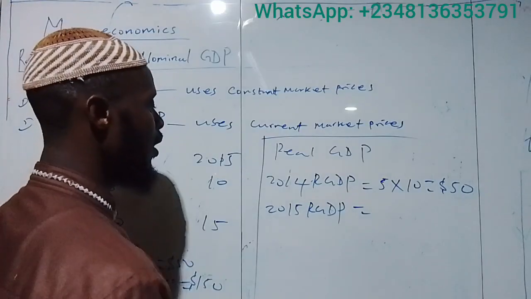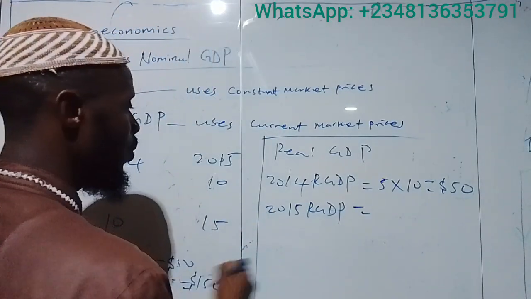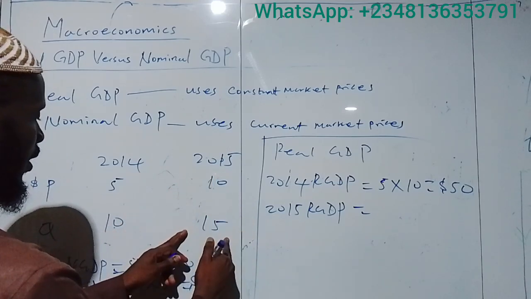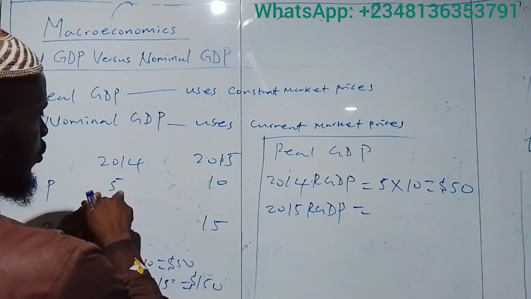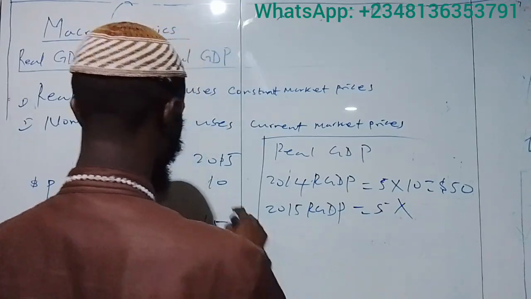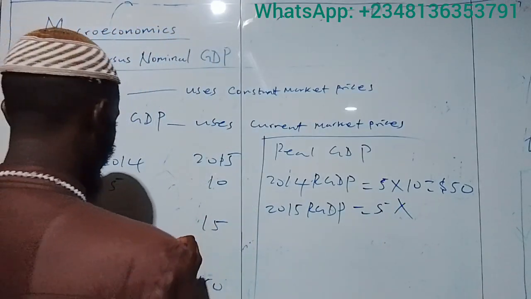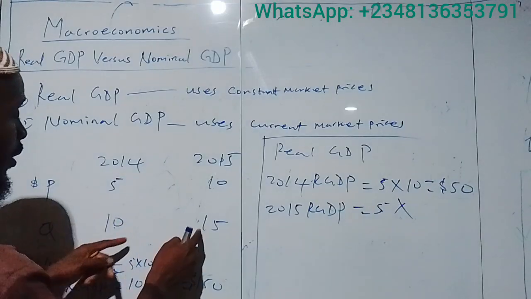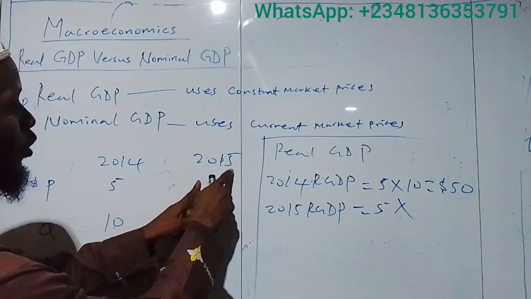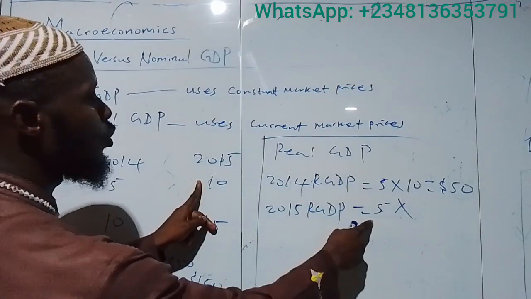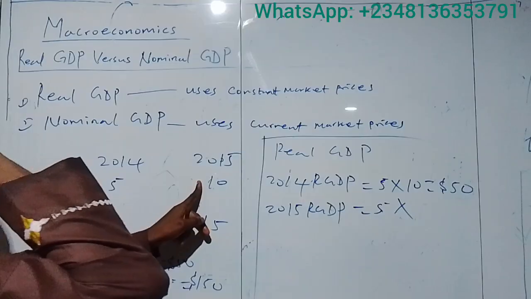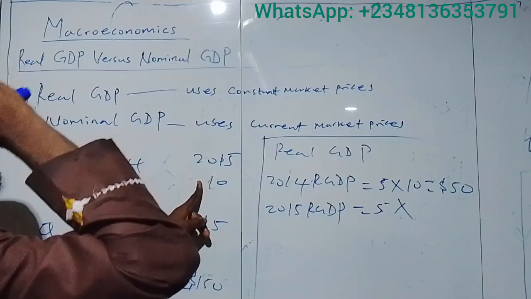Now here we have the quantity and we have the price. Instead of using the price in this year, we are going to use the price in 2014. So we have 5, multiplied by the physical quantity. Instead of using 10, which is the price in 2015, we use the price in 2014, because don't forget, real GDP uses the base year price. That is because it adjusts for inflation.